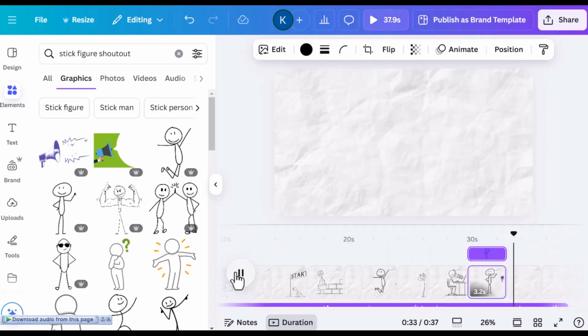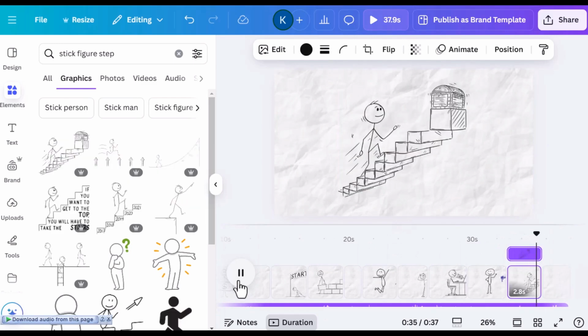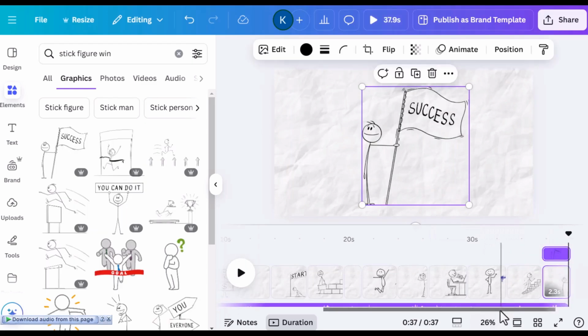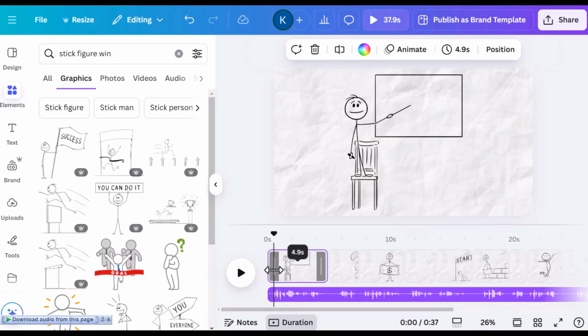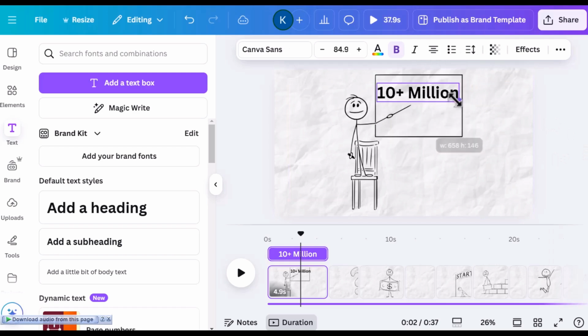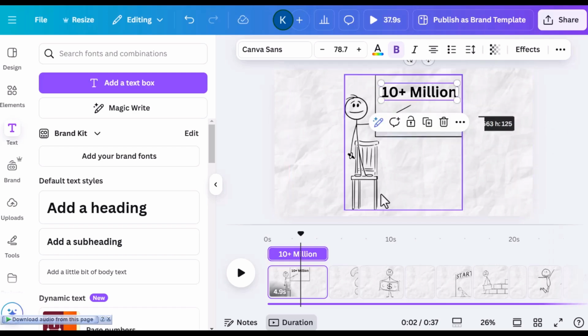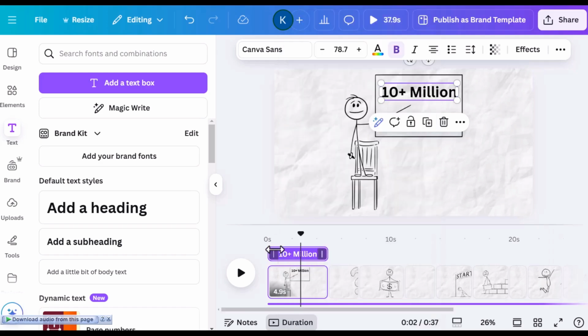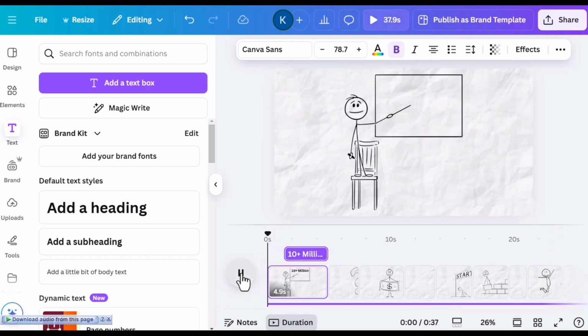Now, I'm going to walk you through the whole process. Let's make this happen. Okay, so next I can put in some text. So let's see what text I can put in. People are racking up millions of views. I can edit the time that this comes in. So if you see here, element timing, now it's showing up here, but if it's not, you just click there and show timing. And what you need to do is move that and see where it comes in. So people are racking up millions of views.